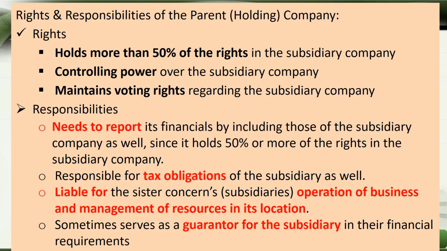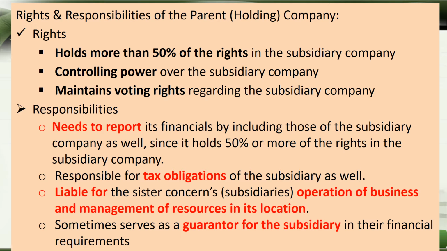The responsibilities: the parent company needs to report its finances by including those of the subsidiary company as well, since it holds 50% or more of the rights in the subsidiary company. From a legal point of view, they are supposed to report as one company. The parent is also responsible for tax obligations.